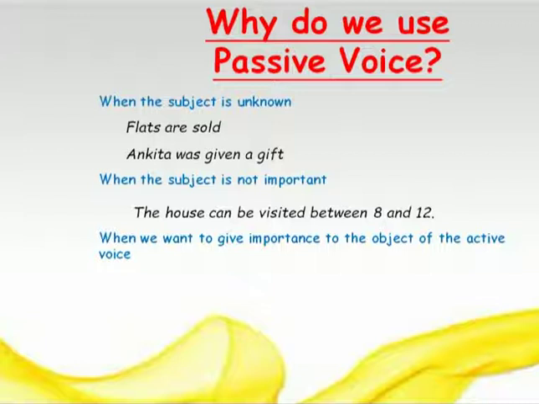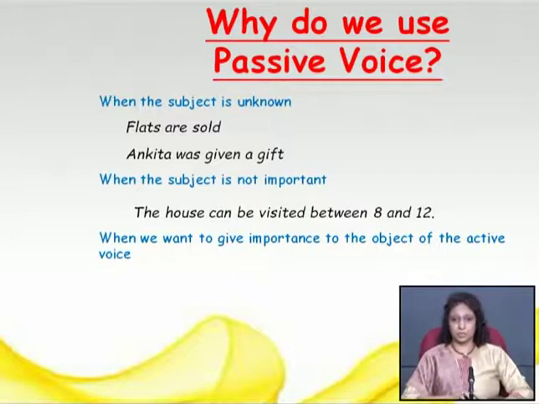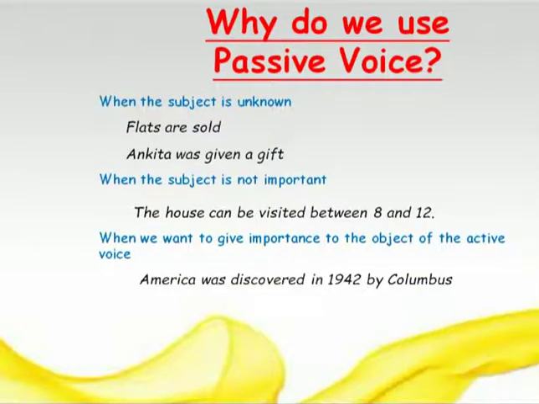When we want to give importance to the object of the active voice, right, as I told you, when the subject is unknown or the subject is not important, but maybe the subject is known, but the subject is not important and the object is so important, we need to use passive voice. See the example. America was discovered in 1492 by Columbus.